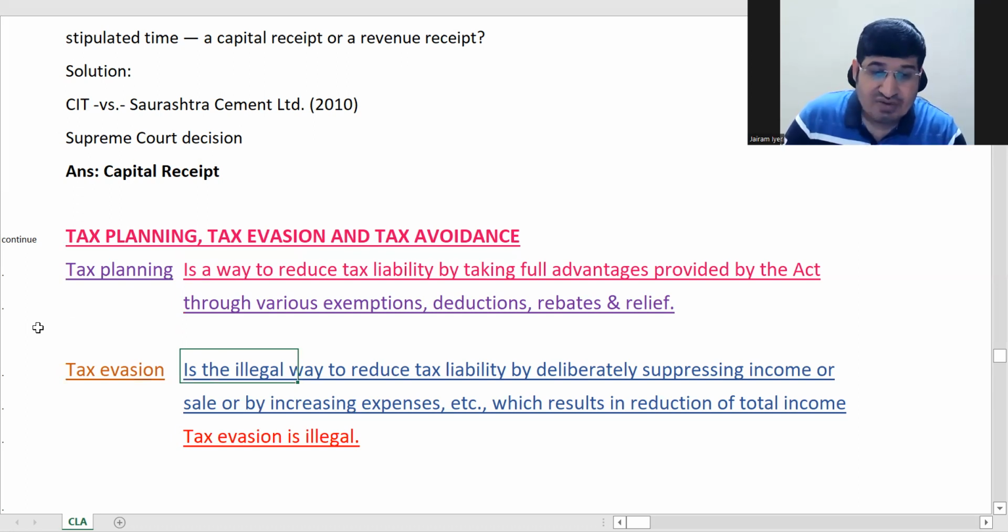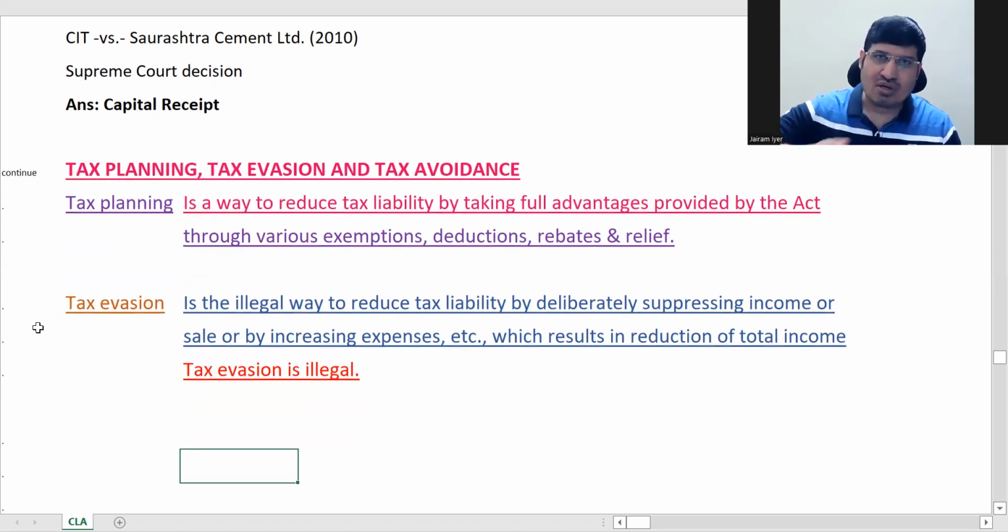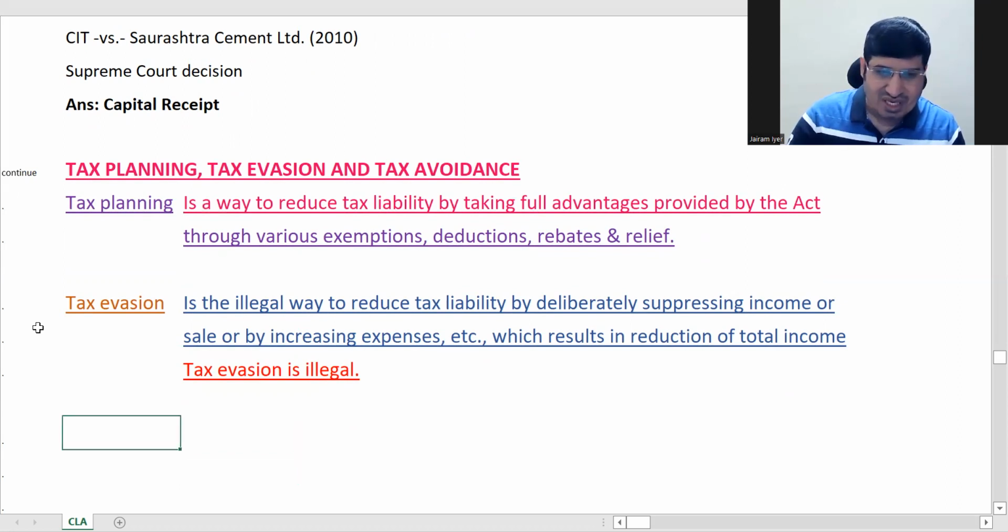ओके, सो इवेजन में भी आप वही कर रहे हैं, कम कर रहे हैं. इवेजन में भी आप टैक्स लायबिलिटी कम कर रहे हैं, लेकिन आप गलत तरीके यूज कर रहे हैं. You are using wrong ways, and some income you are concealing, or showing more expenses. In the end what you are doing is you are making sure that you are paying lesser tax than you should pay. So that's why tax evasion is illegal. Okay, these are the two things. First, a complete opposite, tax planning and tax evasion.